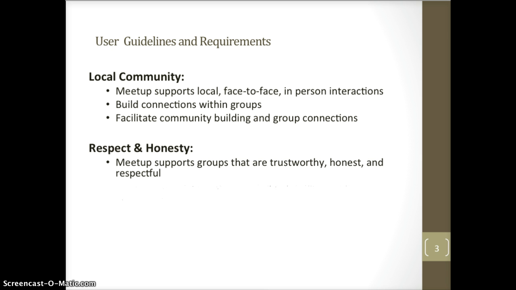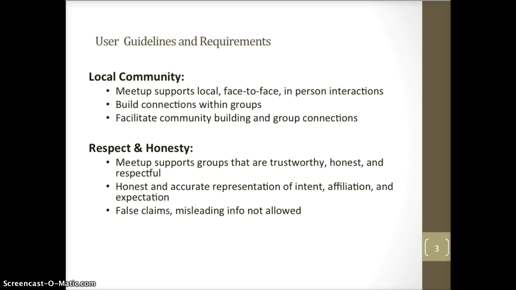There are two basic requirements that all groups must meet. Groups and activities must focus on real-life, face-to-face community building and group interactions. This site is all about actually getting together as a group with real people that share like interests and activities. This is not about a virtual relationship.